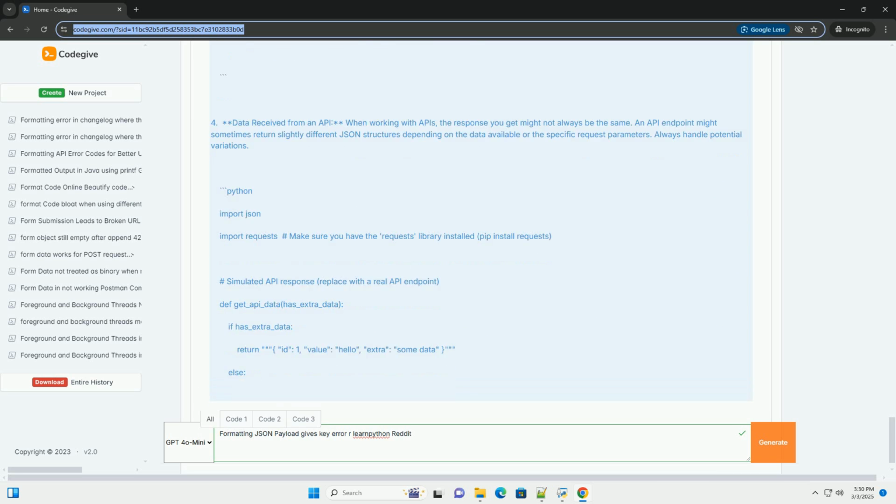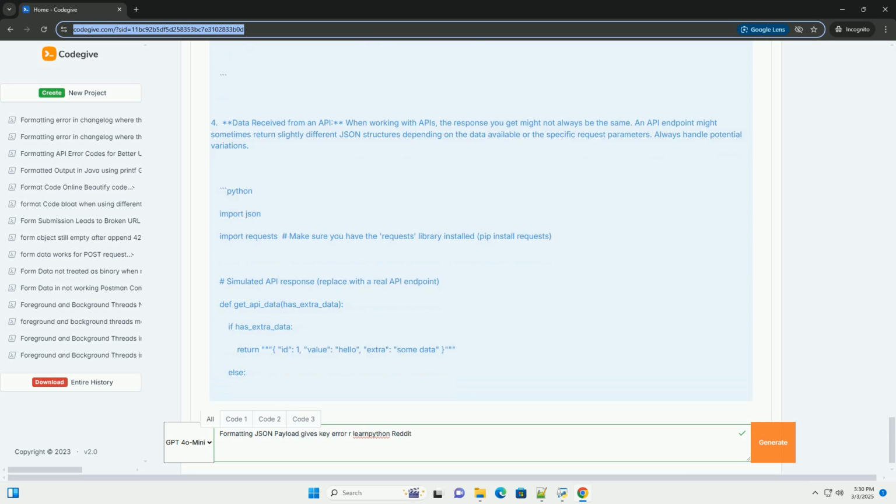3. Checking for key existence with the in operator. You can use the in operator to check if a key exists in a dictionary before trying to access it. Best practices for robust JSON handling. 1. Validate the JSON schema for critical applications, especially those dealing with external APIs. Consider validating the JSON schema to ensure the data conforms to your expectations. You can use libraries like JSON Schema for this. Schema validation helps catch structural errors and missing fields early on.